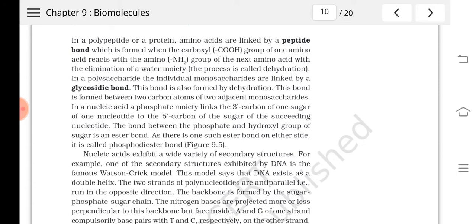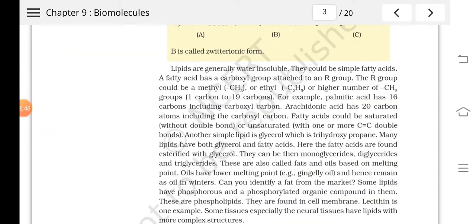The phosphate moiety links the 3' carbon of the sugar of one nucleotide to the 5' carbon of the sugar of the succeeding nucleotide. Between two adjacent nucleotides, the bond is the ester bond, the phosphodiester bond. So these are the bonds you can find between the different polymers. The next compound you can find in the acid insoluble fraction in that experiment is lipids.